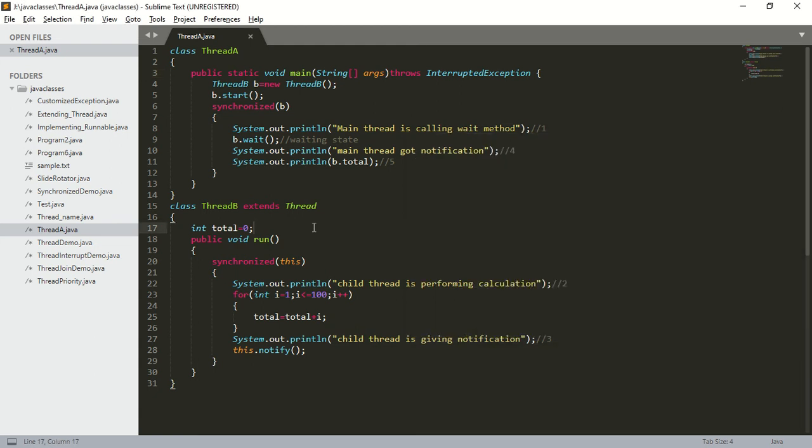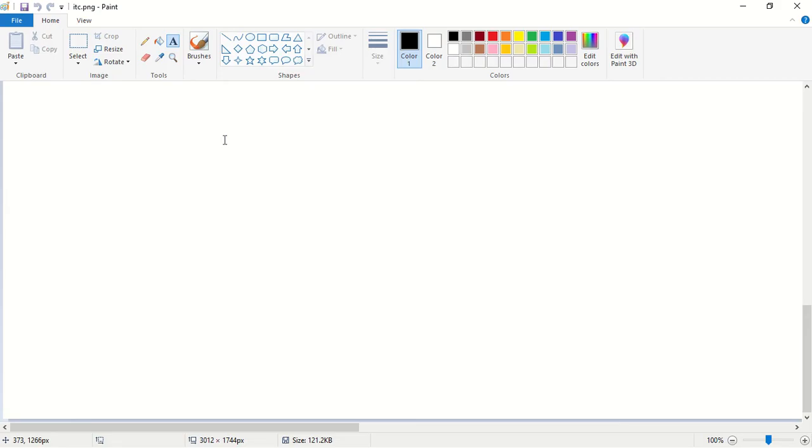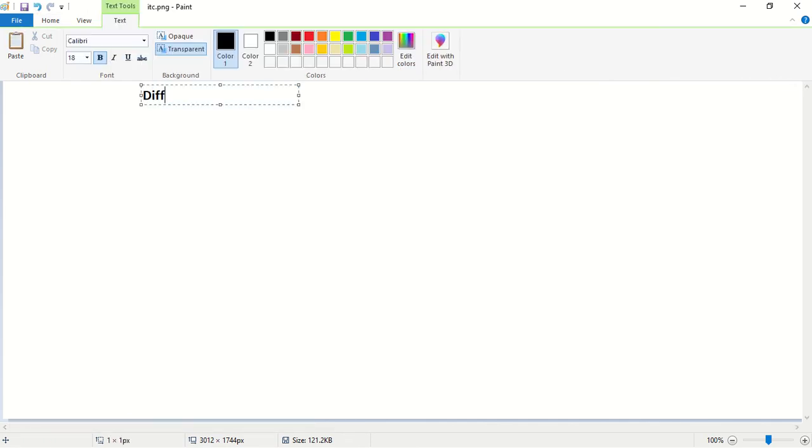So is it clear how to use the wait and notify methods to perform inter-thread communication? Now we have to see the difference between the notify and notifyAll methods.